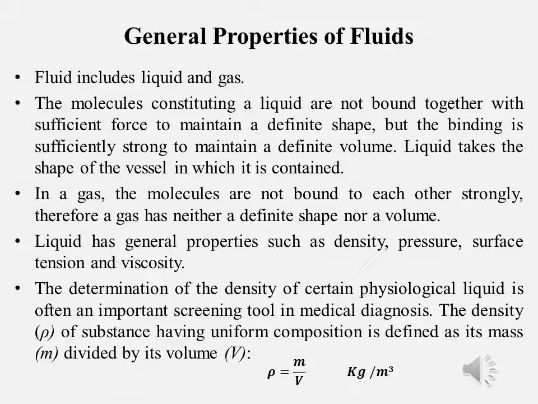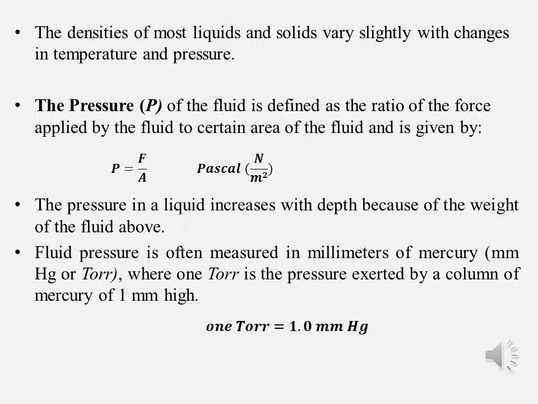The determination of the density of certain physiological liquid is often an important screening tool in medical diagnosis. The density, ρ, of a substance having uniform composition is defined as its mass, m, in kg divided by the volume, v, in cubic meter. The densities of most liquids and solids vary slightly with changes in temperature and pressure.